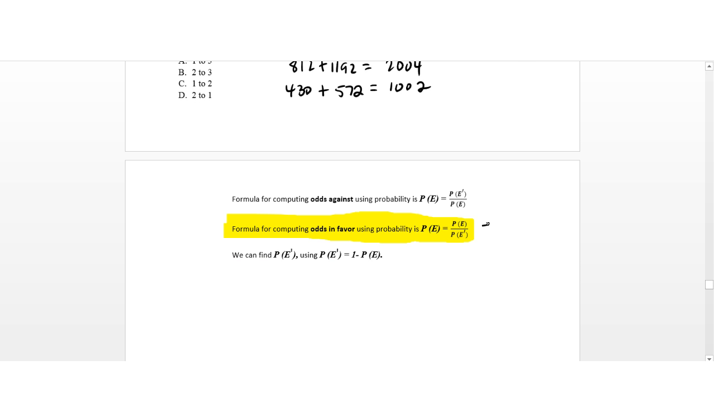We've already determined the probability of the event, and that is 2/3. So in order to find the complement of the event, we need to subtract 2/3 from 1. So we end up with 2/3 divided by 1 minus 2/3. After entering that into our calculator, we end up with the number 2. Therefore, the odds in favor are 2 to 1.